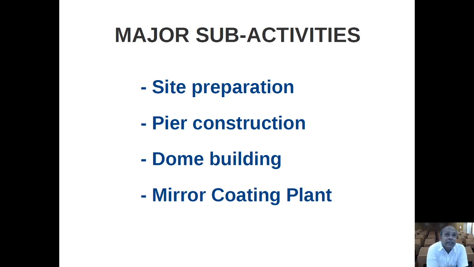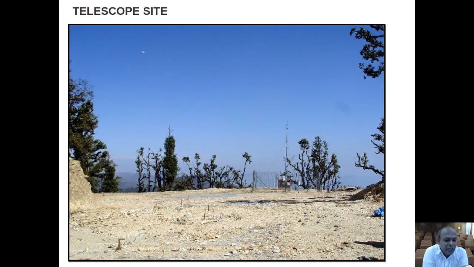Well, there are major sub-activities at the site which have to be done. Particularly, prepare the site for construction of the pier and the telescope house. The pier construction itself, for such a large telescope, is a major project, and then the dome building and the mirror coating plants. We will see one by one how these were accomplished.